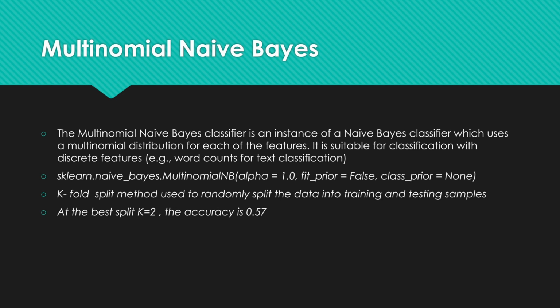At k equals 2, the accuracy was 0.57. At k equals 3, it was 0.51. K equals 4, 0.54. K equals 5, 0.54. As you may see, the best split, k equals 2, gives us an accuracy of 0.57.